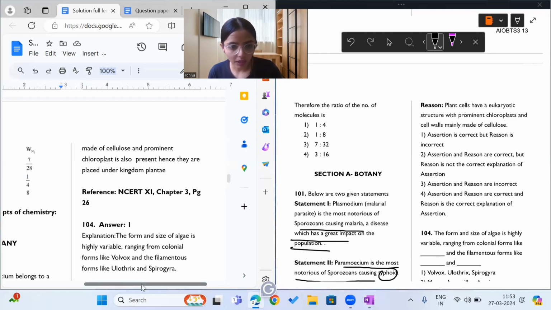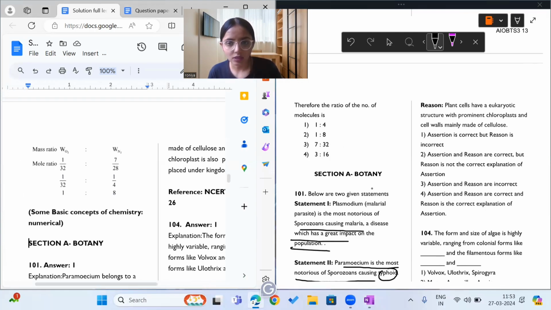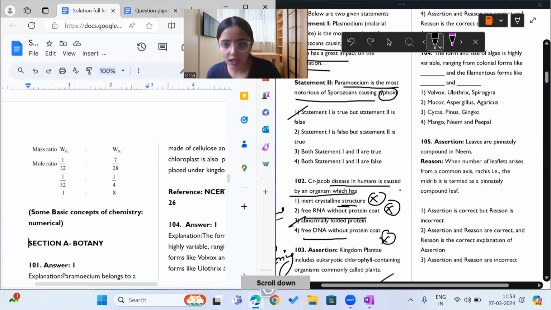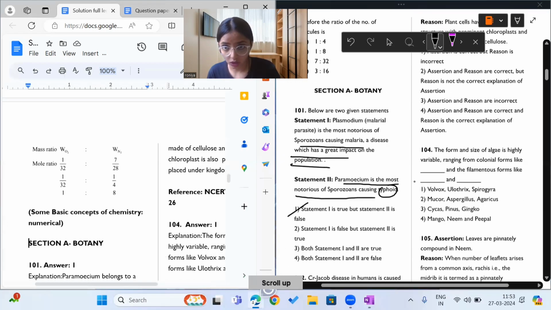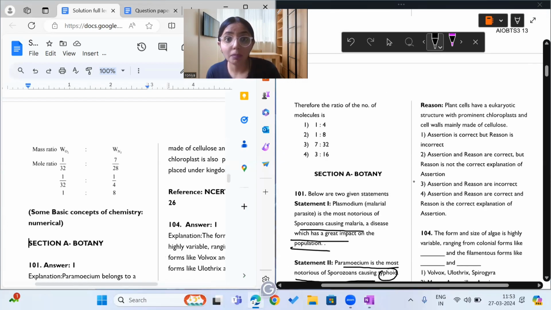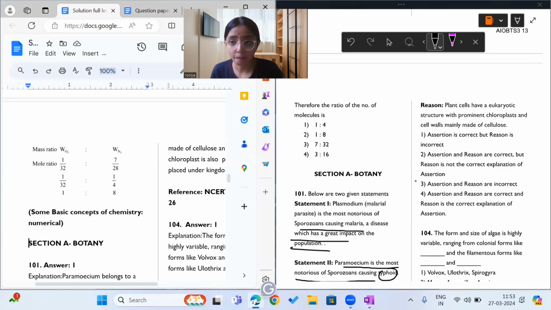Why? If you ask me, I will tell you why. Because the assertion is telling that Kingdom Plantae includes eukaryotic chlorophyll containing organisms called plants. Now, why are they called eukaryotic? Because their nucleus has nuclear membrane, which is not given in the reason.